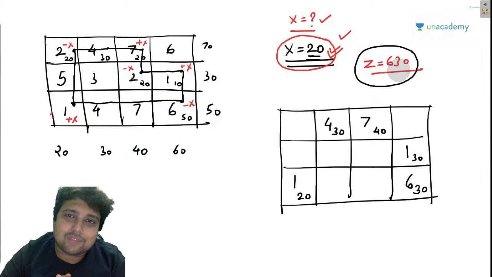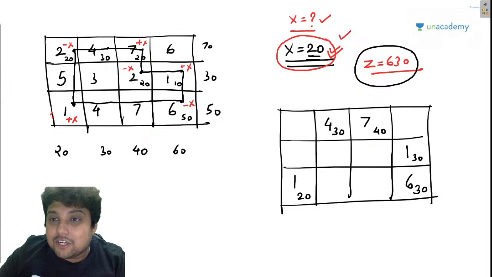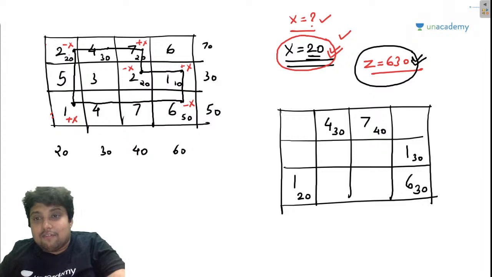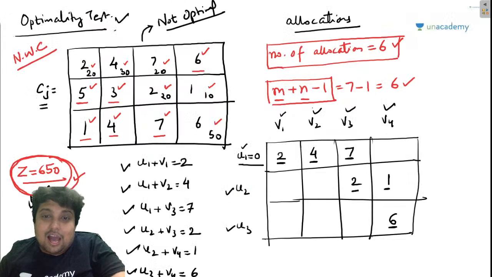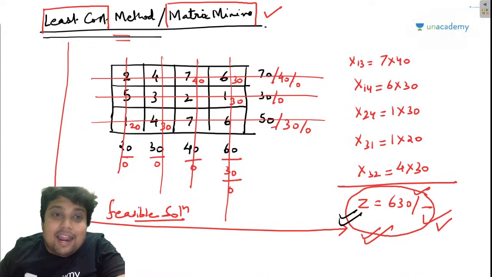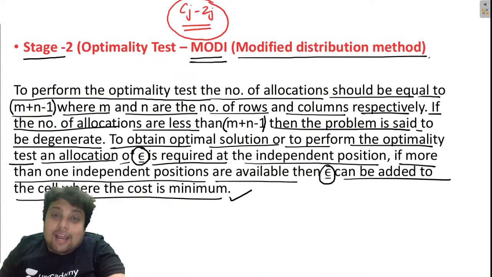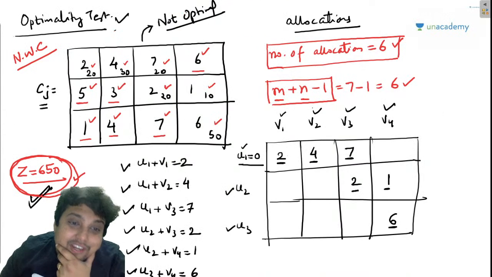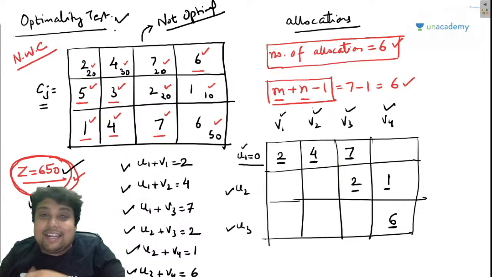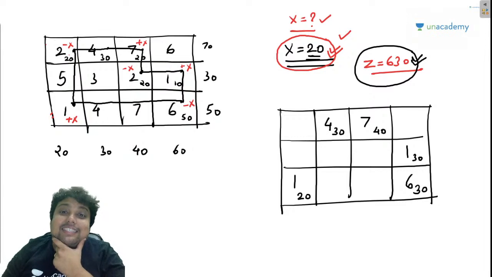But let me tell you, guys, after all these efforts, I have now reached 630, which I already had using the least cost method and the Vogel approximation method. But in order to explain this to you guys, I had taken 650. Now through the optimality test, I have obtained a solution where z is 630.